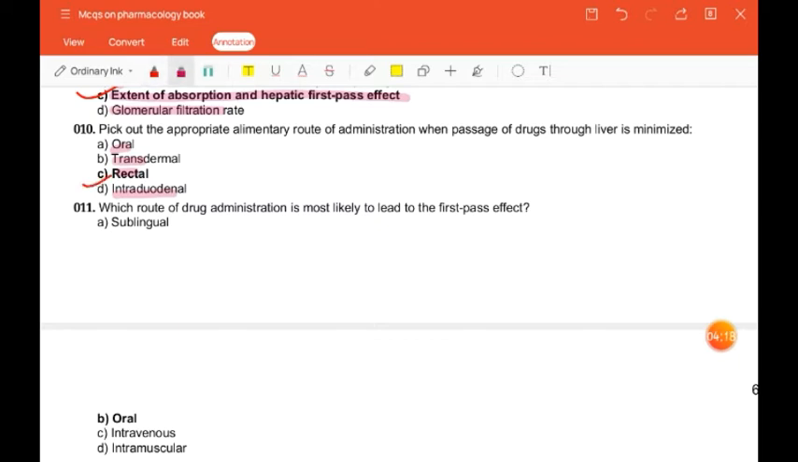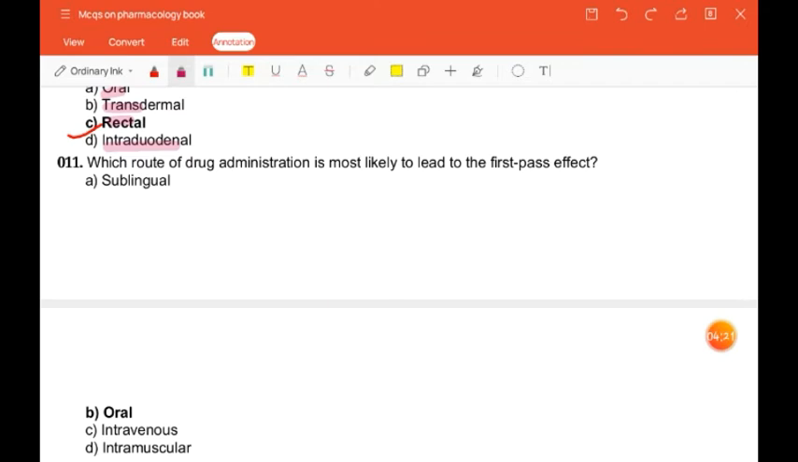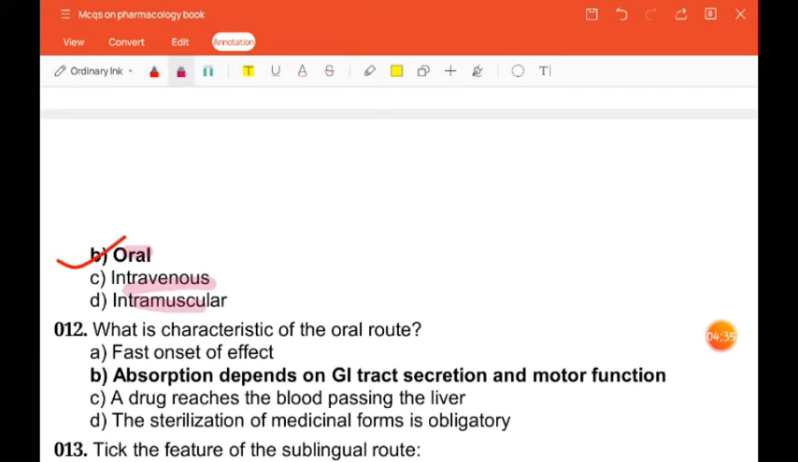The next question is, which route of drug administration is most likely to lead to the first pass effect? Sublingual, oral, intravenous, intramuscular. The correct answer is oral route. What is the characteristic of the oral route? Fast onset of action, absorption depends on GIT secretion and motor functions, a drug reaches the blood passing the liver, the sterilization of medicinal forms is obligatory. So the correct answer is absorption depends on the GIT secretion and motor function.